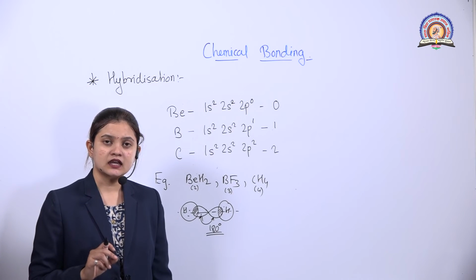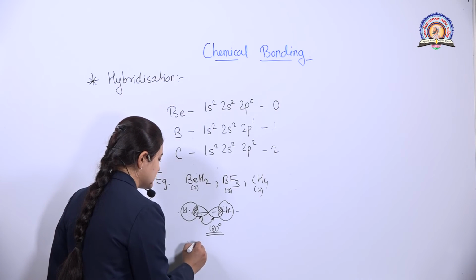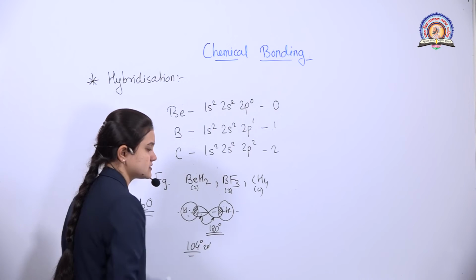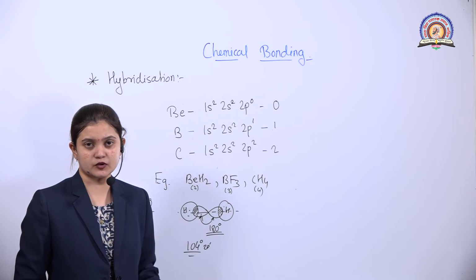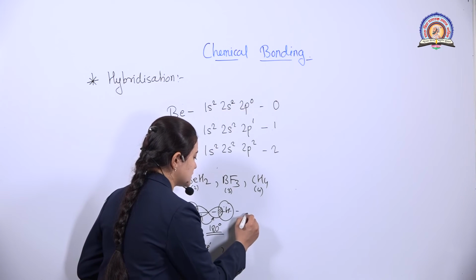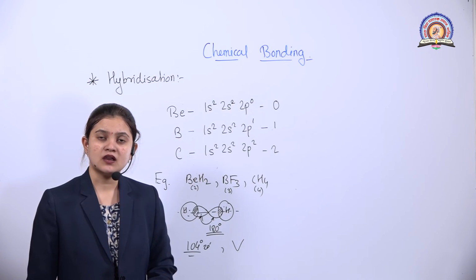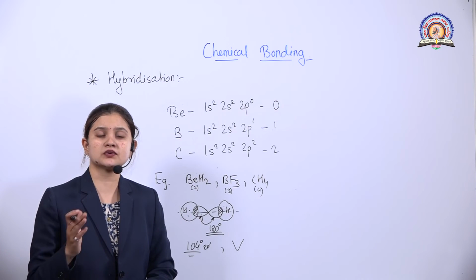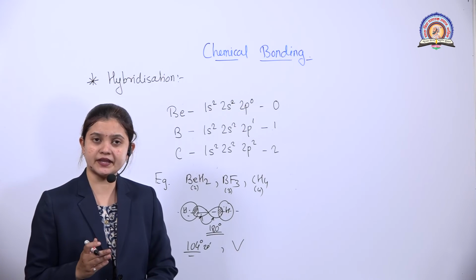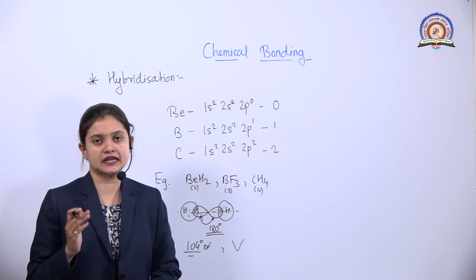But it is not like that. The information that we have got is that the angle is 104 degrees 28 minutes. So this explanation was also not given by the valence bond theory. And the shape was not linear, but V shape. So why does this happen? Why is the bond angle not 180 degrees? Why is it only 104 degrees? This needs an explanation, and for this explanation, we need to study the concept of hybridization.